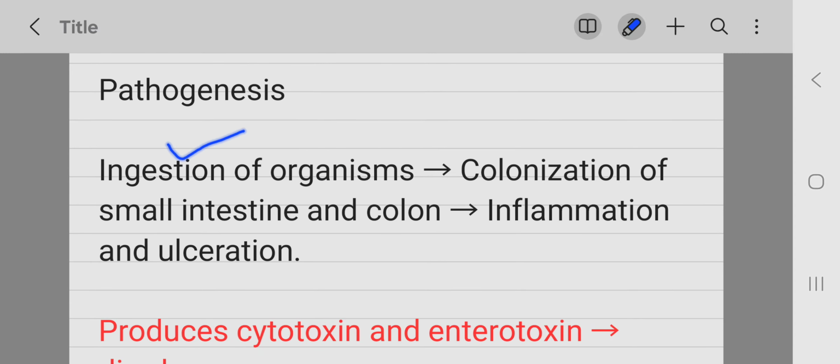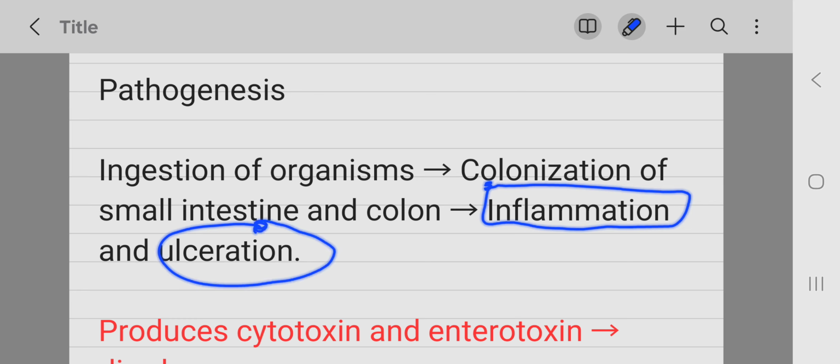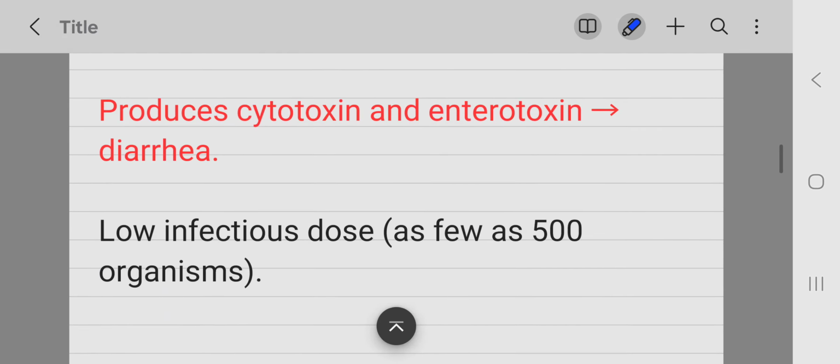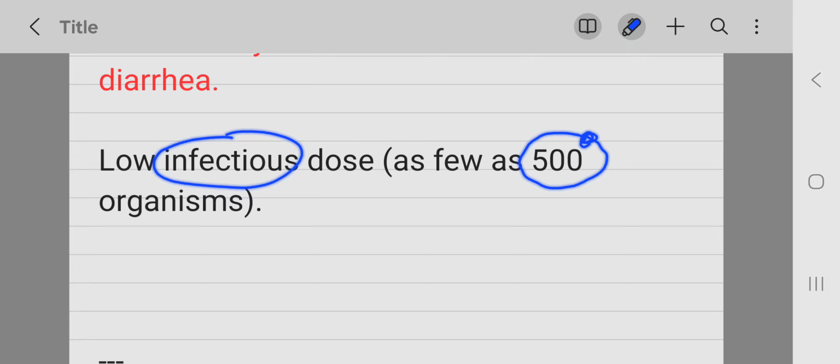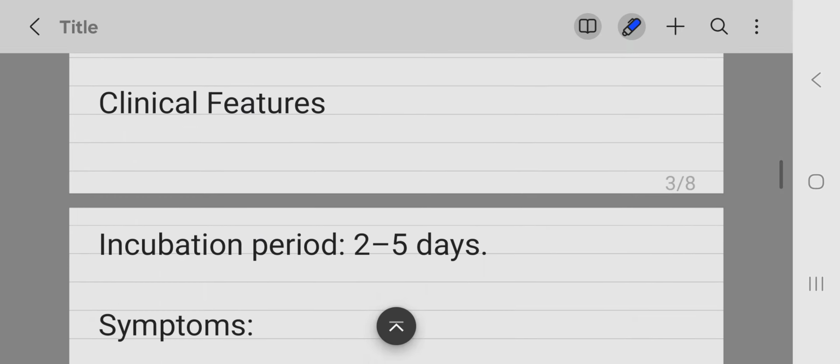Pathogenesis. When you ingest the organisms, there is colonization of these organisms in the small intestine and colon. These cause inflammation in the small intestine and colon and lead to ulceration. That's why it is bloody diarrhea or dysentery. It produces cytotoxin and enterotoxin leading to diarrhea. It has a low infectious dose because only 500 organisms can cause gastroenteritis.